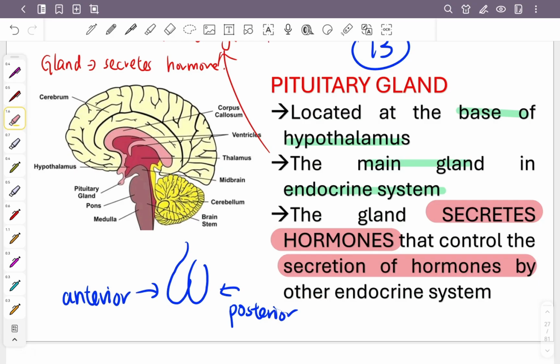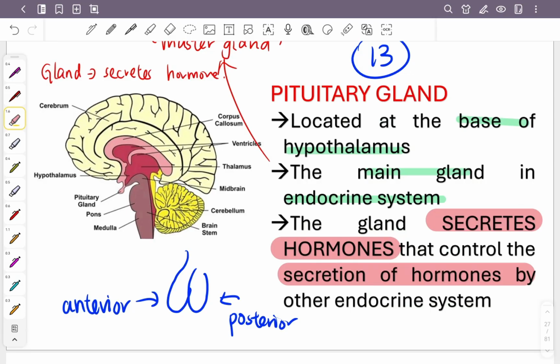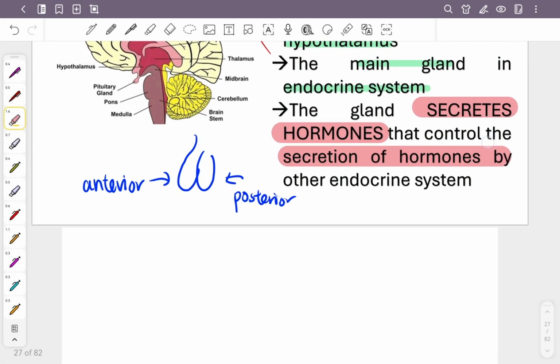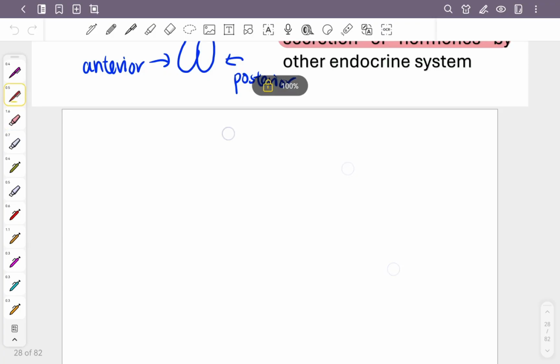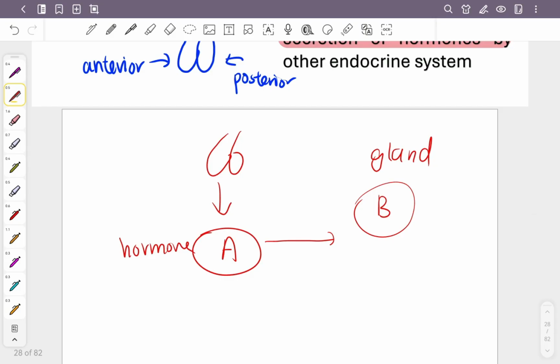Okay, this sentence might sound confusing. How is it so? Let me tell you. Let's say this pituitary gland is going to secrete a hormone, say A. This A is later transported to another body part, maybe another gland B. So hormone A comes, and gland B will secrete hormone B.